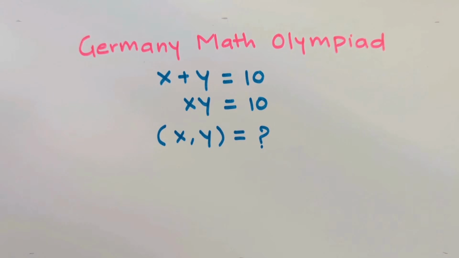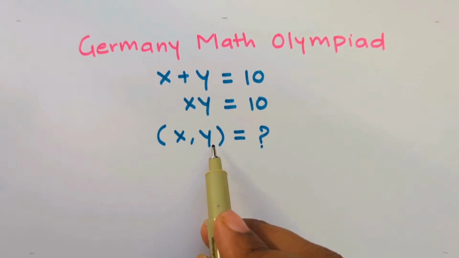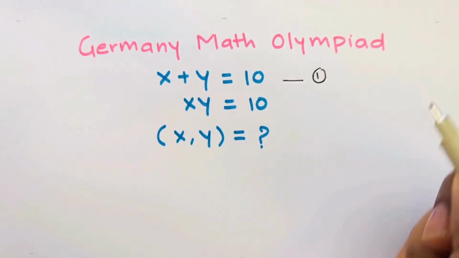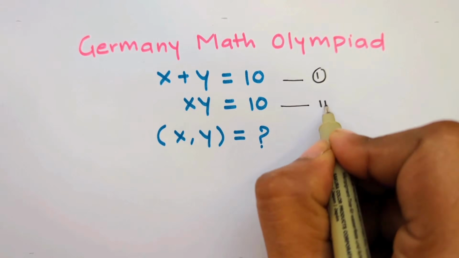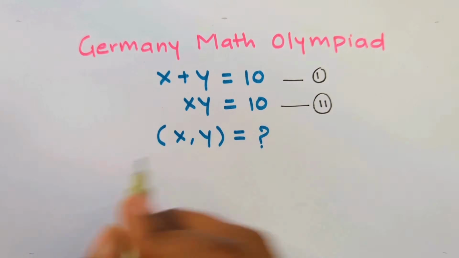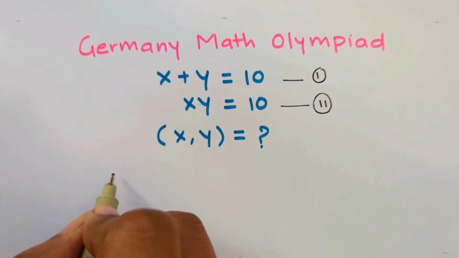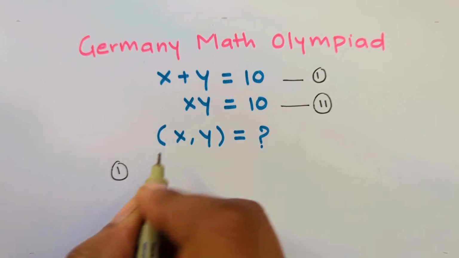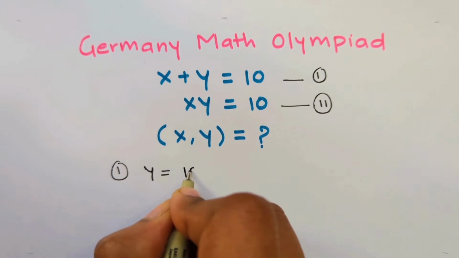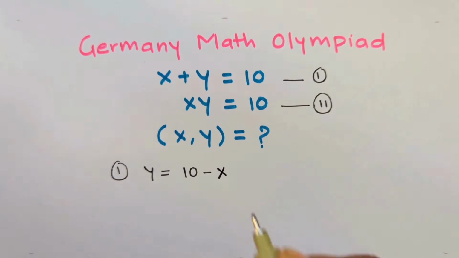In today's class, let's find out the value of x and y. Let's consider this as equation 1 and this as equation 2. So basically from equation 1, let's find out the value of y, which will be y is equal to 10 minus x.